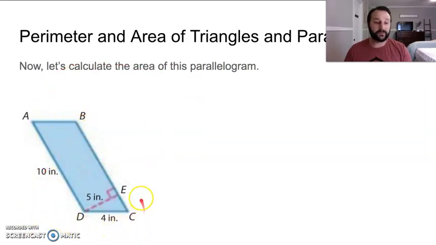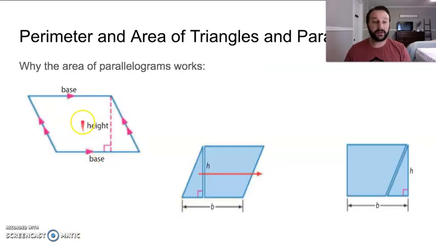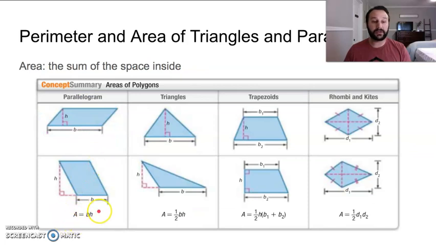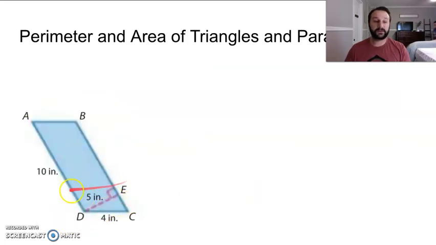Okay, so if you have this, how can we calculate it? Our formula is A equals B times H. Okay, so our base, what is our base going to be? And then our height is up here, 5 inches right here.